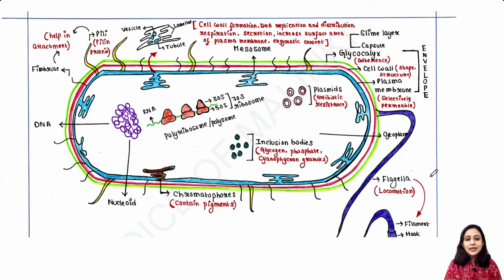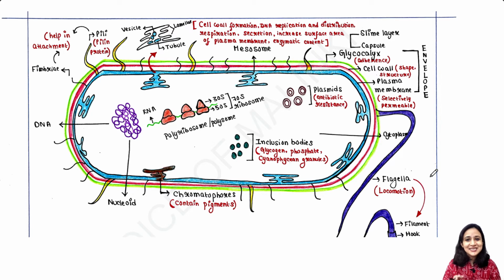First of all, prokaryotic cell, like bacteria, does not contain any membrane-bound organelle, unlike eukaryotic cells, because we know that eukaryotic cells contain many membrane-bound organelles, like we have lysosome, mitochondria, plants contain chloroplast, we have endoplasmic reticulum, Golgi bodies, vacuoles, microbodies.